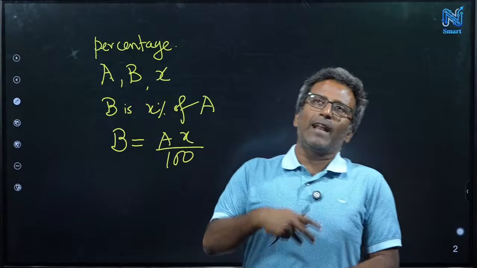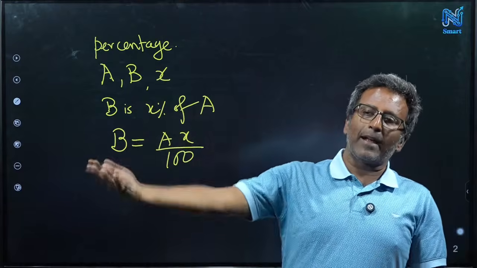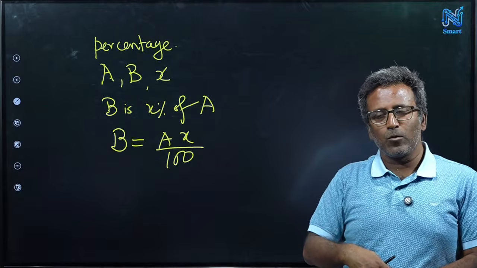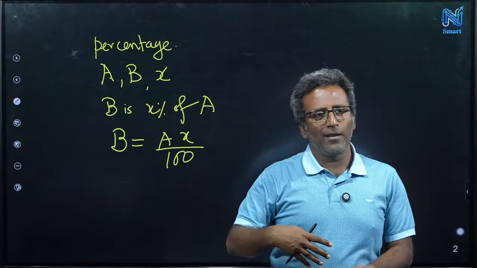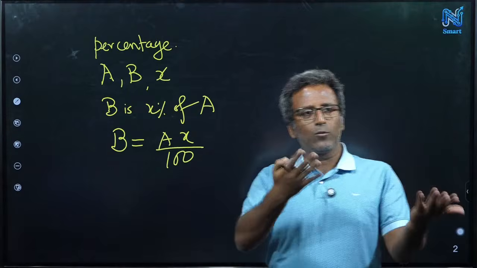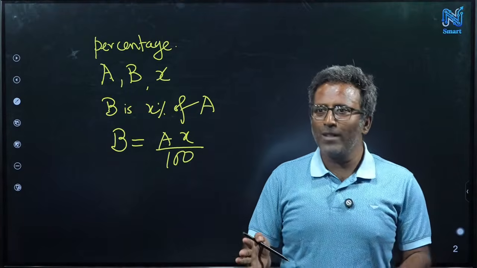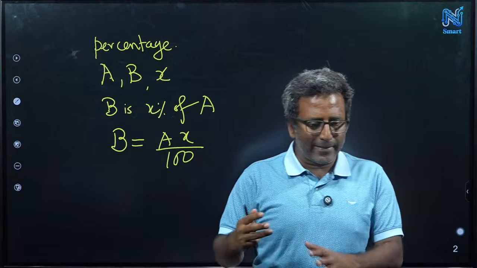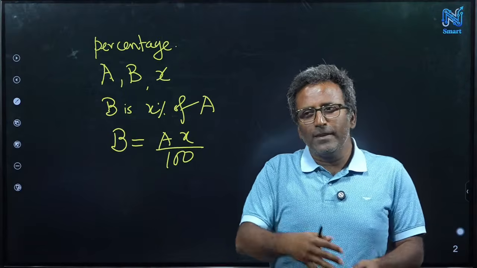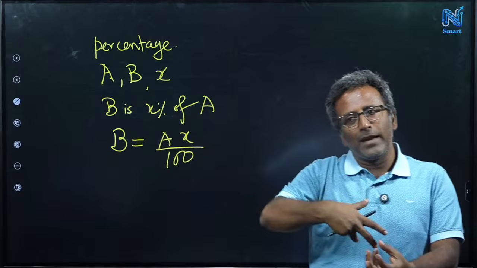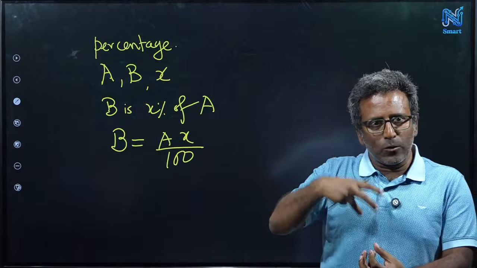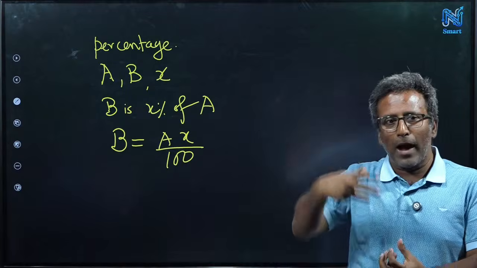Okay, so I am the seller. I have increased the price by 20%, and then I give a 20% discount. Will it be the original price? What do you think? Will it be higher or smaller? Everyone says it's not equal. I also agree. As I told already, 20% and 20% doesn't make 40%. Similarly, when you increase the price by 20% and then give a discount of 20%, it doesn't go to the original price, but will it be higher or lower?